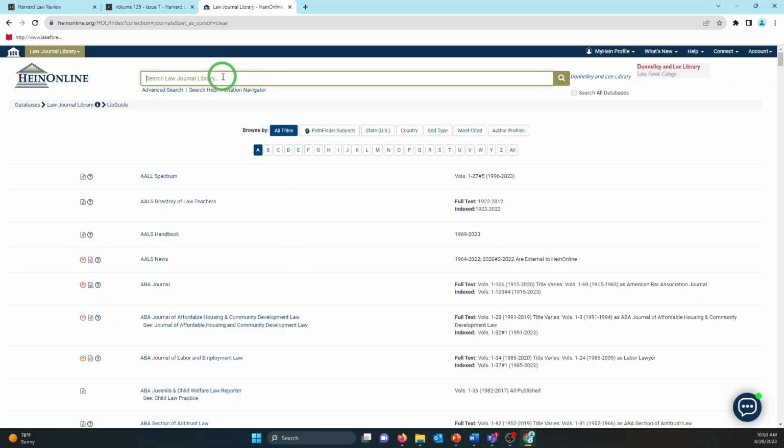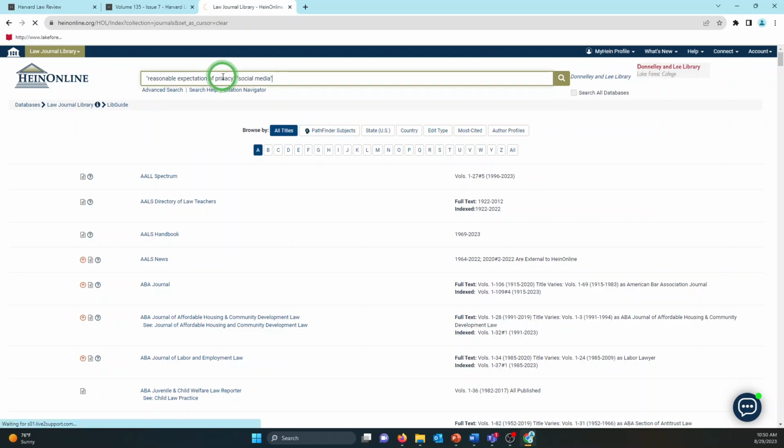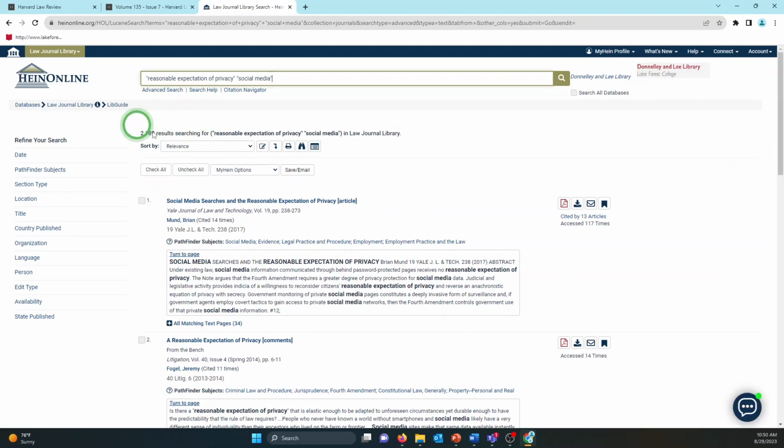So I might want to search for a topic. Maybe I want to search for something around the reasonable expectation of privacy. A pretty common legal argument, and I expect to get about a billion results for that, so I'm going to narrow it down, and I want to look at the reasonable expectation of privacy around social media. So I think that's going to narrow it down a little bit, and that's something that's relevant for all of our day-to-day lives. So yeah, we still got a lot of results, about 2,000 results.